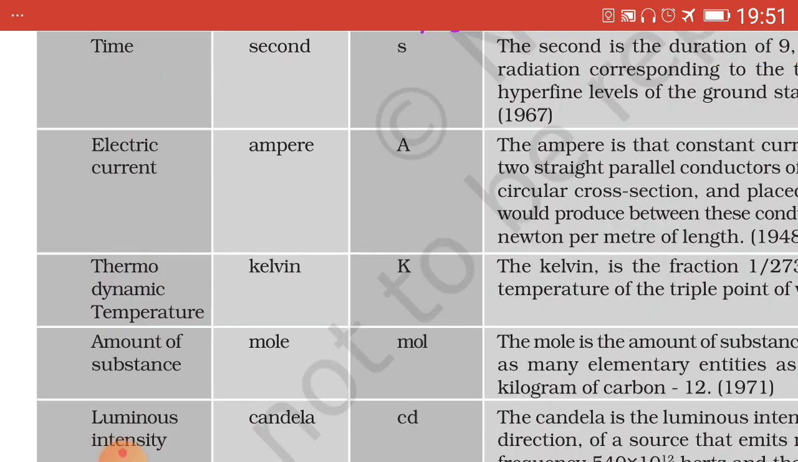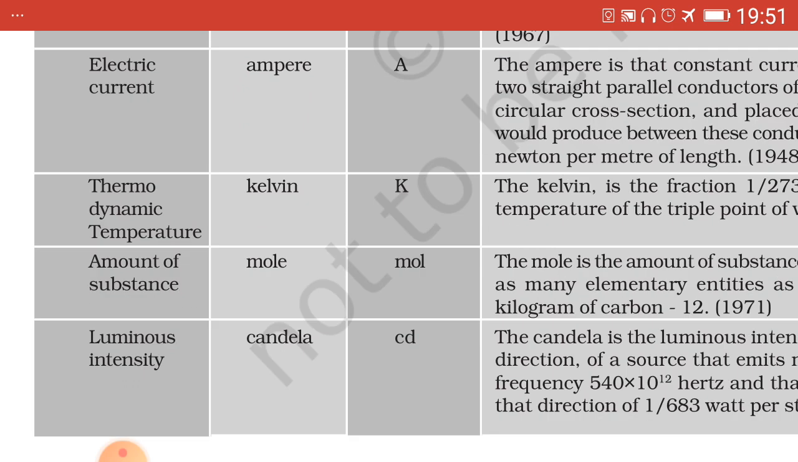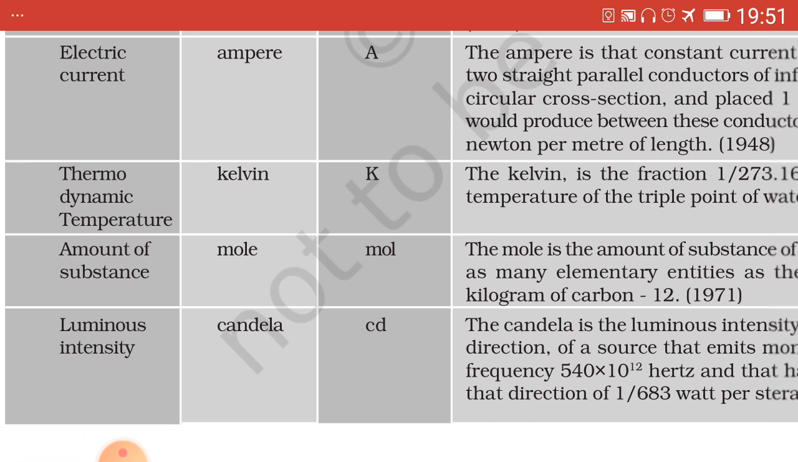Next one is electric current. Electric current, ampere denoted by capital A. Thermodynamic temperature, Kelvin denoted by capital K. Amount of substance, mole, that is the unit, spelling is MOLE, and in symbol it is only mol, not to write in running letters. That you have to take note of while writing the symbol mol, mole.